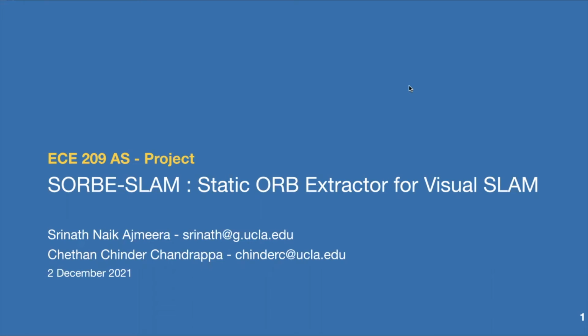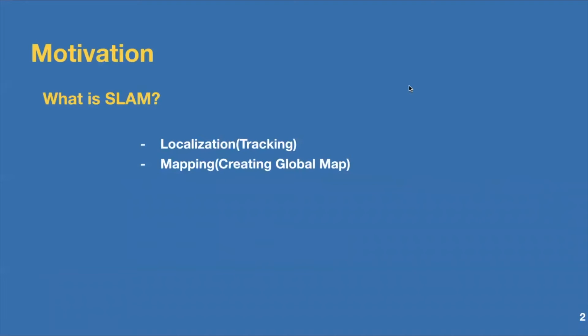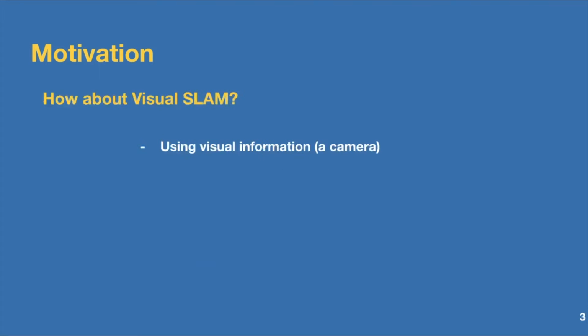Welcome to our project, Static ORB Extractor for Visual SLAM. What is SLAM? SLAM refers to simultaneous localization and mapping, where localization is knowing your location with respect to the environment, and mapping is to create a map of the environment. Visual SLAM is where we use visual information to do the SLAM, for example, a camera.